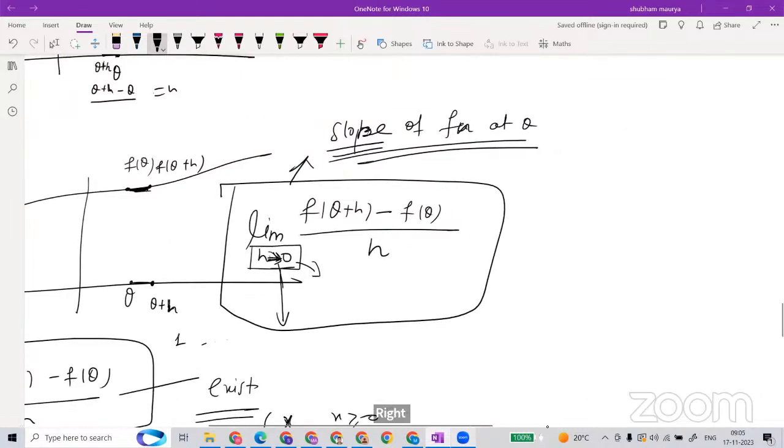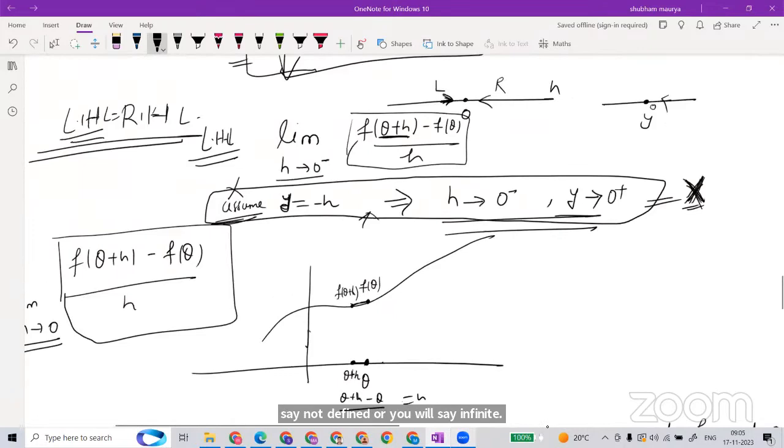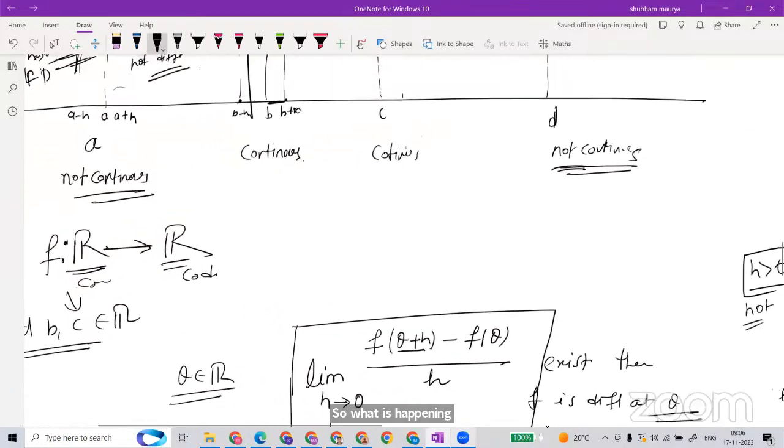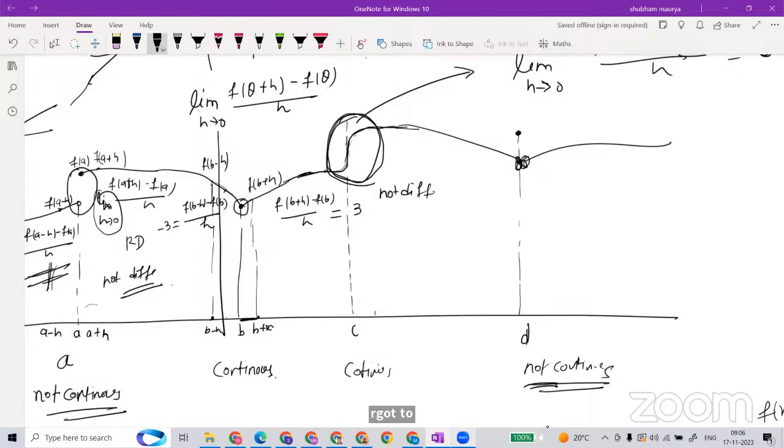Now, if you remember, what is the slope of this vertical line? Not defined. Generally you will say not defined, or you will say infinite. So what is happening here? Everything is the same meaning now. The tangent comes here. This limit is actually telling you the slope.